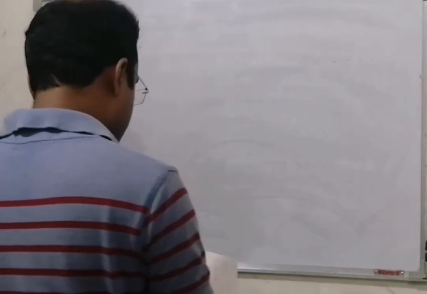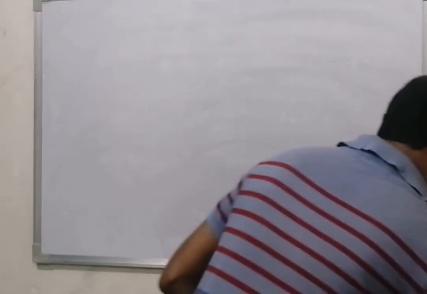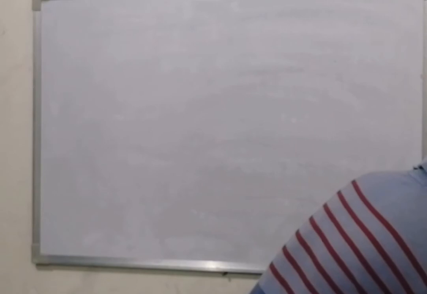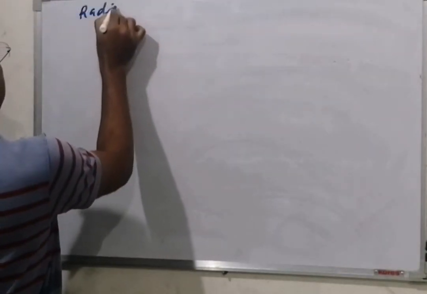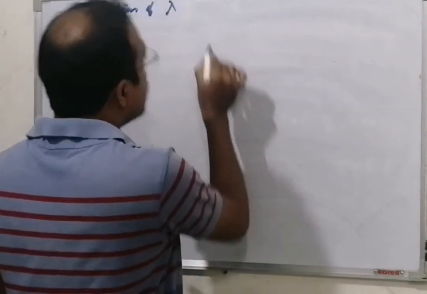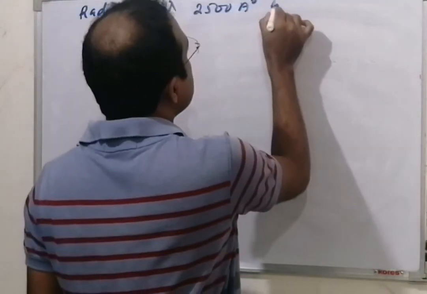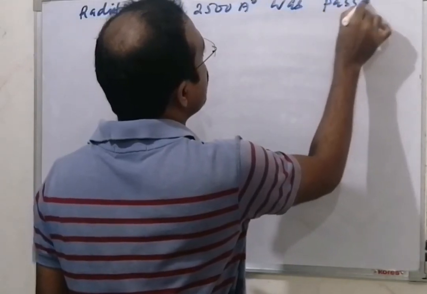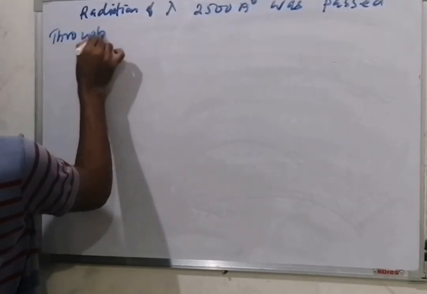Students, let us do some numericals. Radiation of lambda 2500 angstrom was passed through